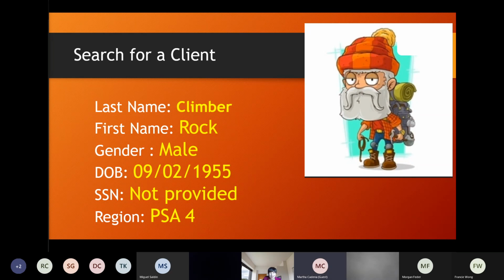Okay, so I'll introduce myself. So this client, and look at this picture, he's a strong man, okay? His last name is Clymer, and first name is Rock, and gender is male, and Rock Clymer's date of birth is September 2nd, 1955. Yes, another birthday today. Happy birthday to you, Rock. Social security number not provided, so we don't know. And region is, again, PSA 4, right? So our region is PSA 4. Good.